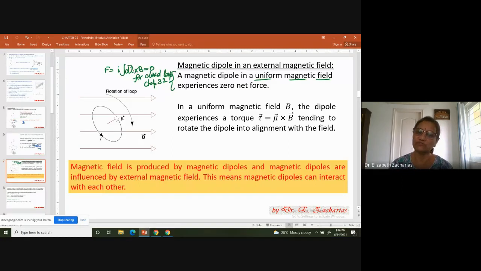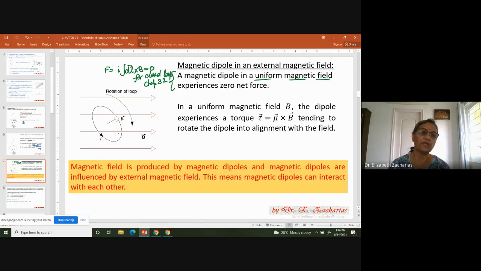For a closed loop. This comes from chapter number 32. So straight away you can see that the net force experienced by a magnetic dipole in an external uniform magnetic field is 0. This is also similar to chapter number 29. So yes, the net force is 0. But is there going to be a torque like in that chapter? That's the next thing you have to see.